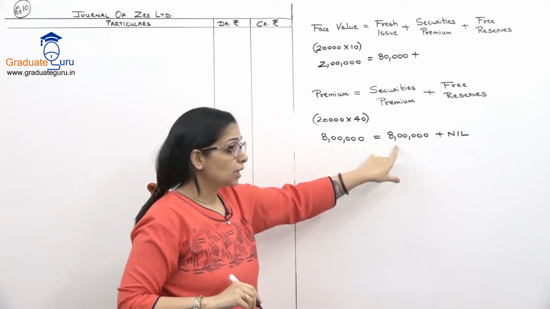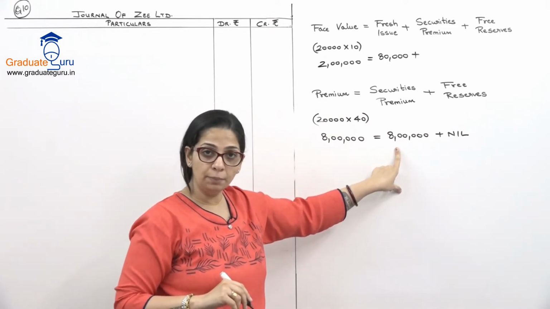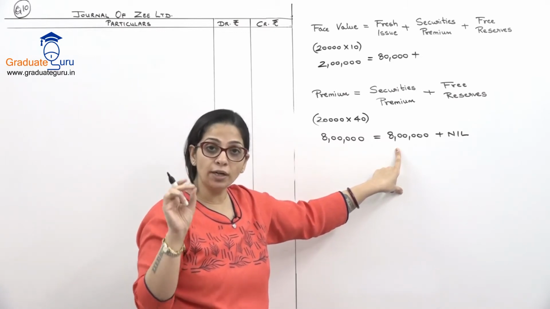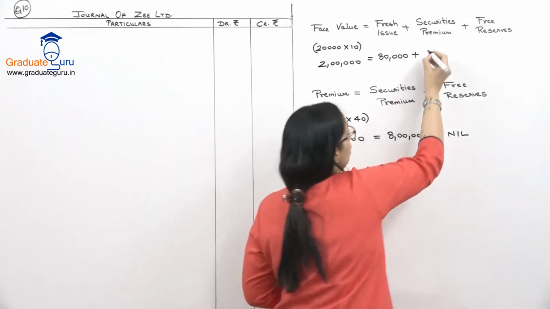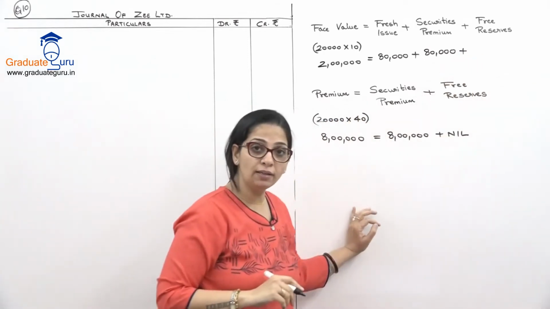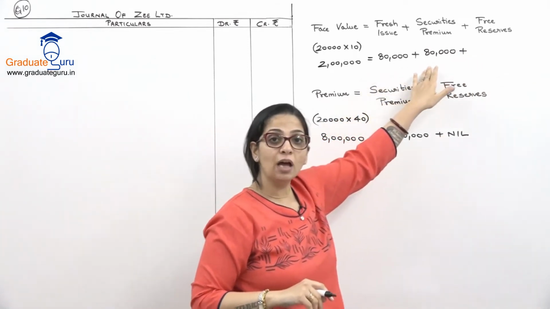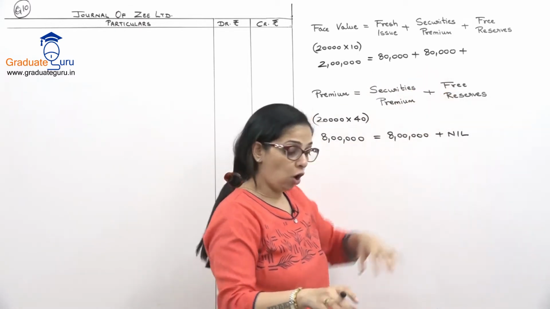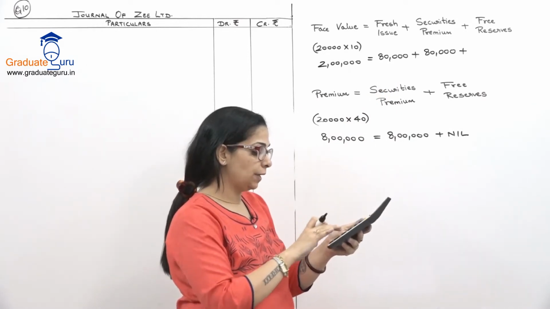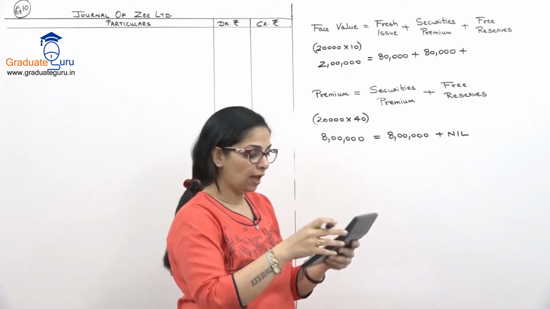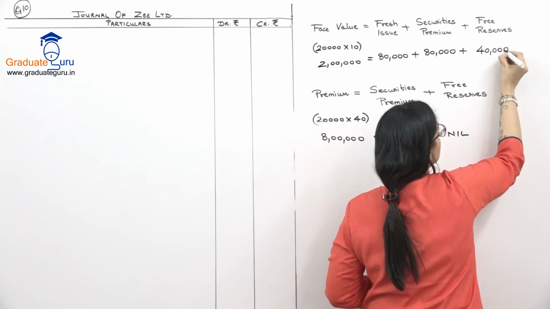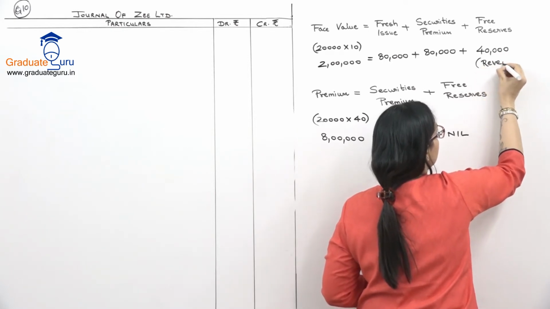Now here we used 8 lakhs from securities premium, but I had 8,80,000. So 80,000 in securities premium is still left, which I am going to use for face value again. So 80,000 from fresh issue, 80,000 from securities premium, and whatever remains will come from my free reserves. So from 2 lakhs I subtract 80,000 and 80,000, I get 40,000, and this I can use from revenue reserve.